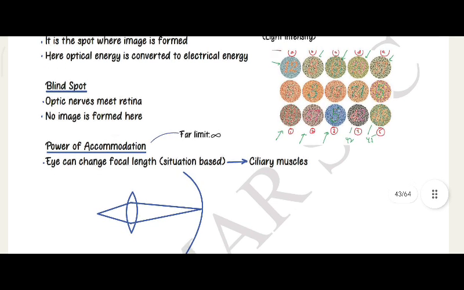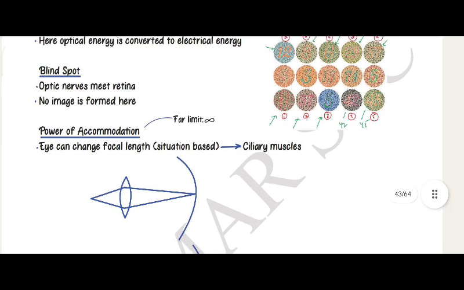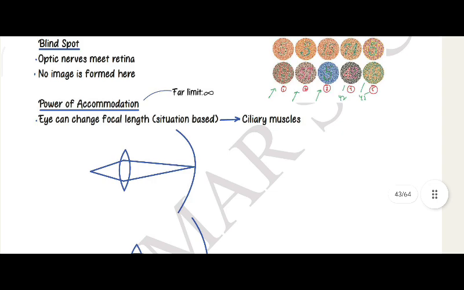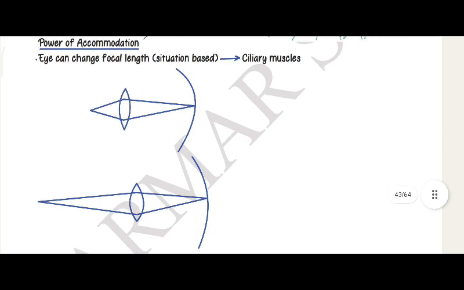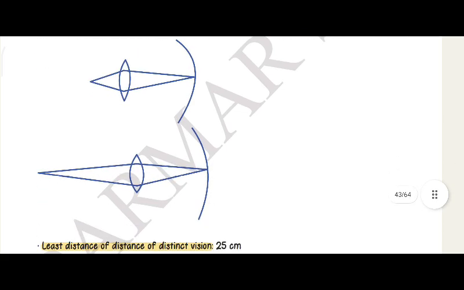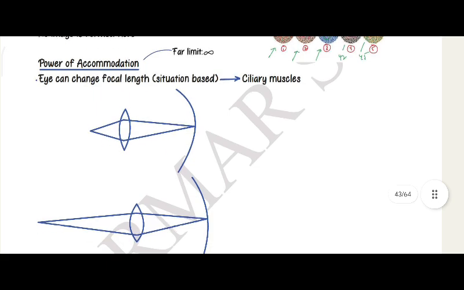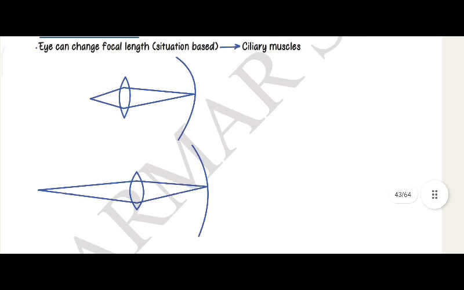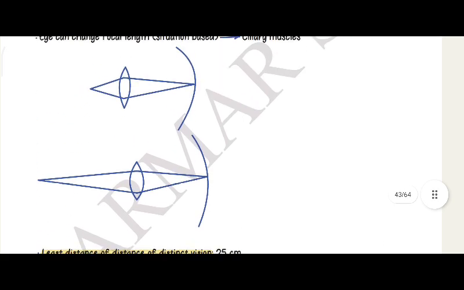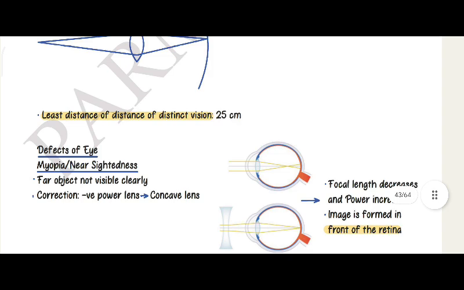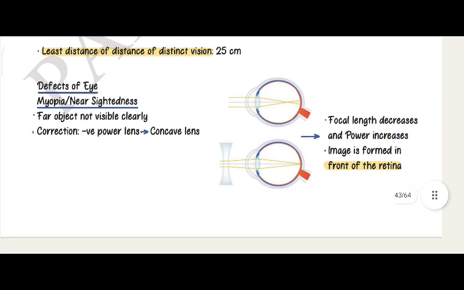Power of accommodation, far limit, infinity. The eye can change focal length, situation based, with ciliary muscles. Least distance of distinct vision, 25 centimeters.